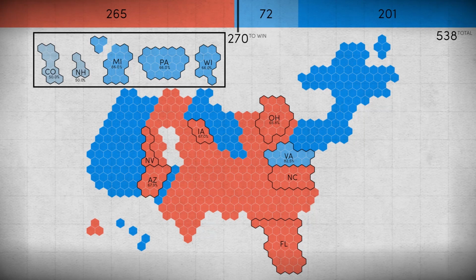Going into the election, there's about 2 points separating Trump and Clinton nationally, so she will probably retain all of the light blue states and win the presidency by a narrow margin.